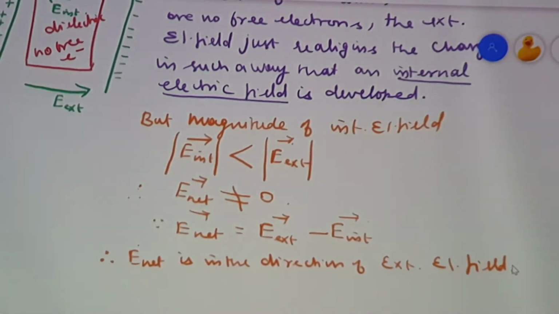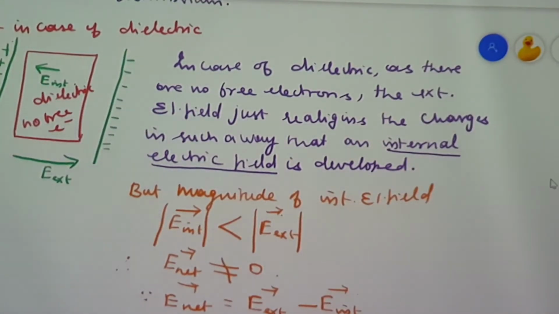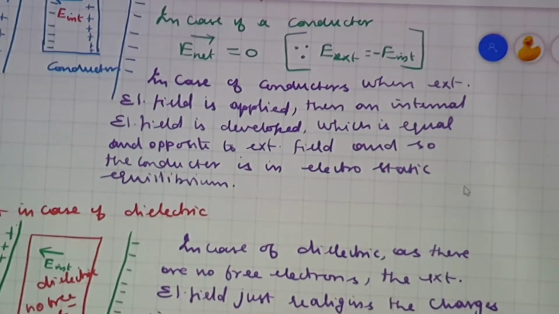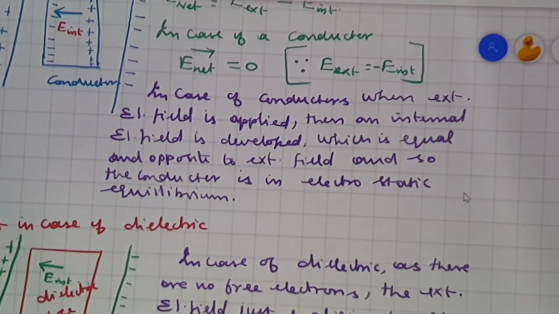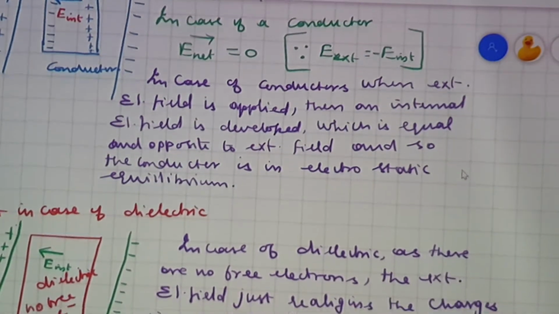Are you able to understand? See, we have considered two cases. One is the conductor, where the applied external electrical field will make the internal electrical field equal and opposite to it, and the net electrical field is equal to 0. So, inside a conductor, there is an electrostatic equilibrium.